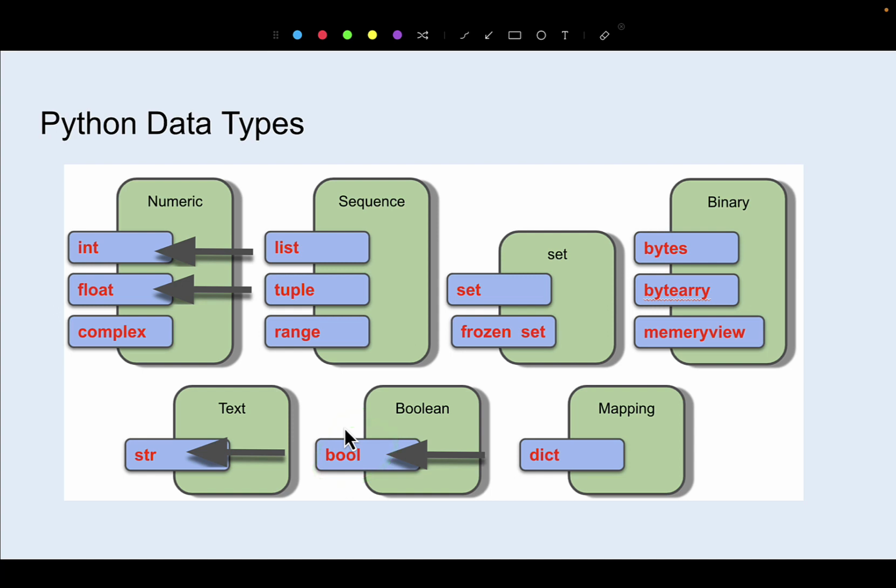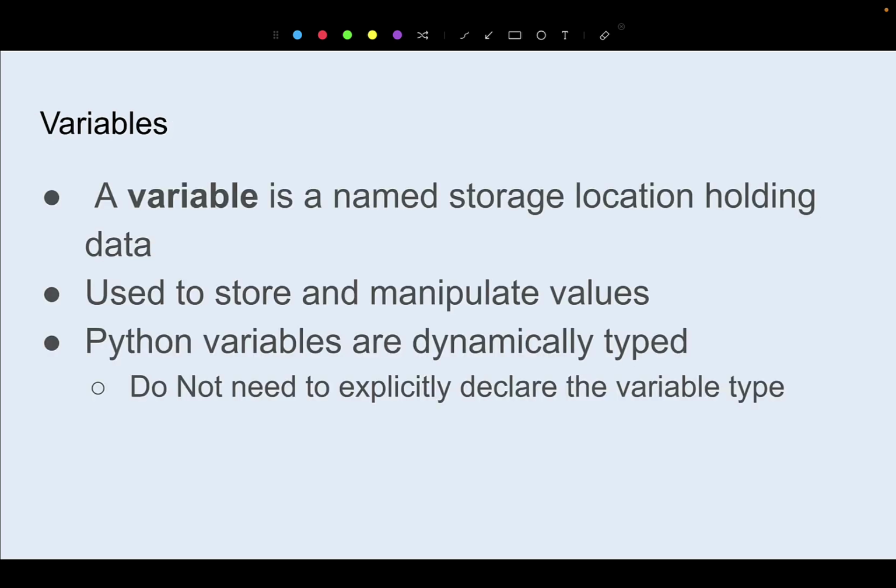As we progress through the course, we're going to be looking at the different sequence types of lists, tuples, ranges, and sets, and the mapping type of dictionary. So these are the different data types. Keep that in mind, because when it's said that we do not need to explicitly declare the variable type, I'll show you in a moment here.